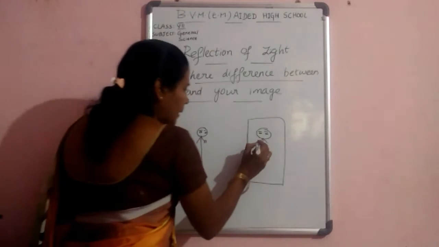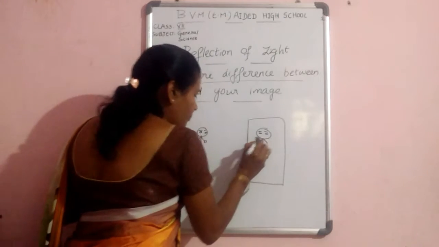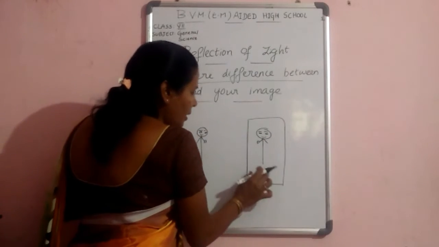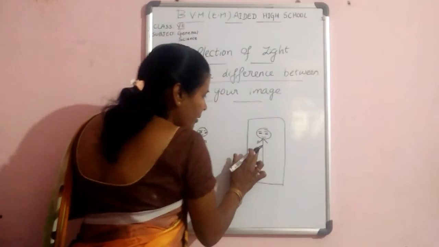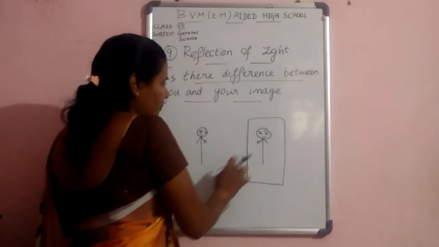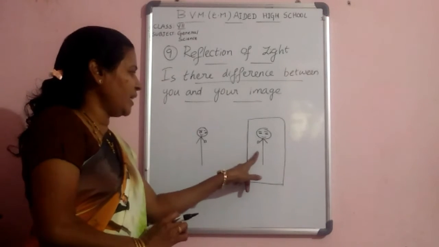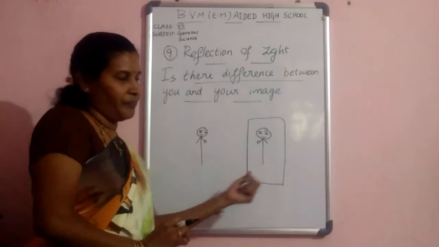But in a mirror, the image forms on the right side. That means the sides are interchanged from this boy to this boy's image.